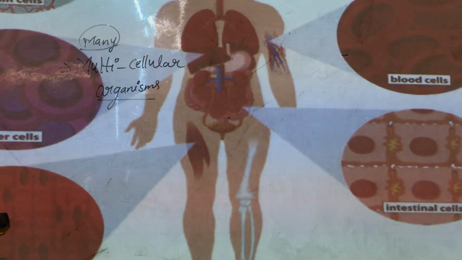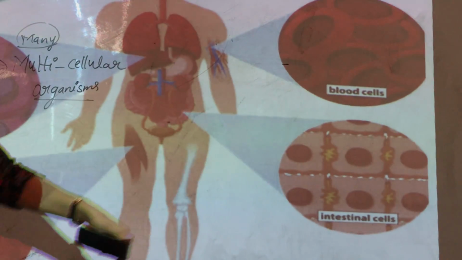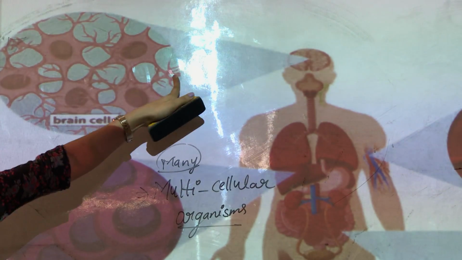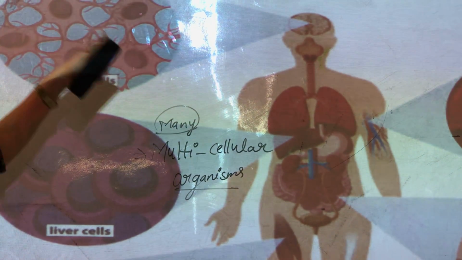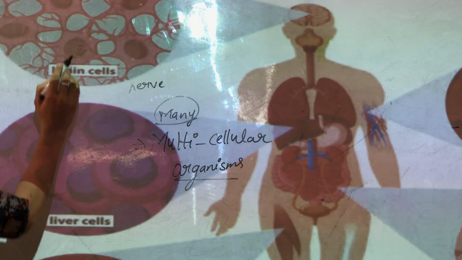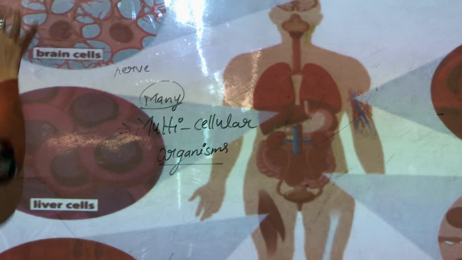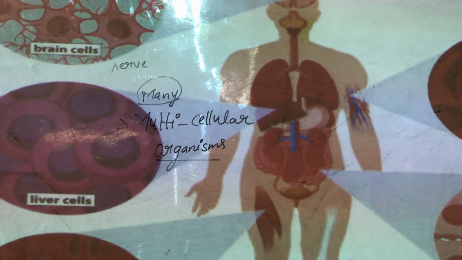Now, here I have taken the picture of nerve tissues. Yes children, you can see here, these cells are nerve cells. This is a nerve cell, this is a nerve cell. These nerve cells combine and form tissues, which are responsible for the functioning of your brain.